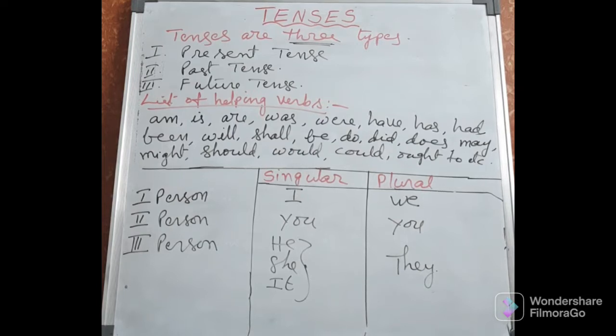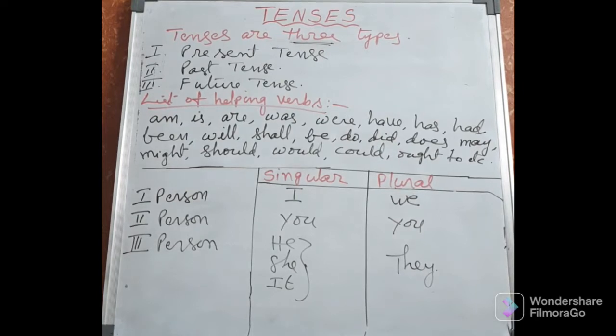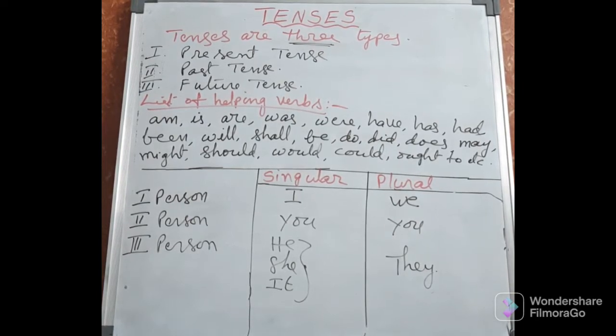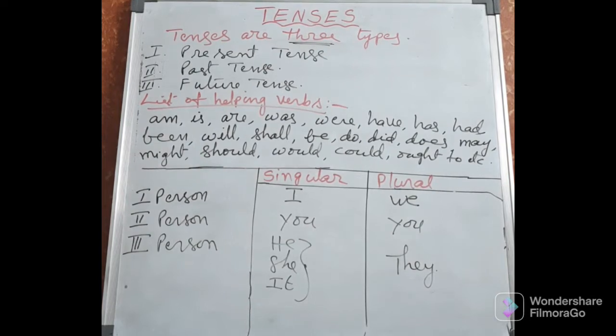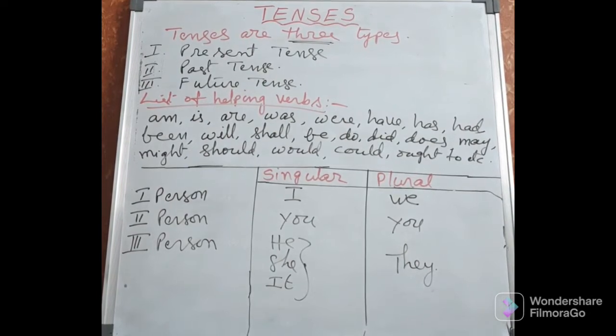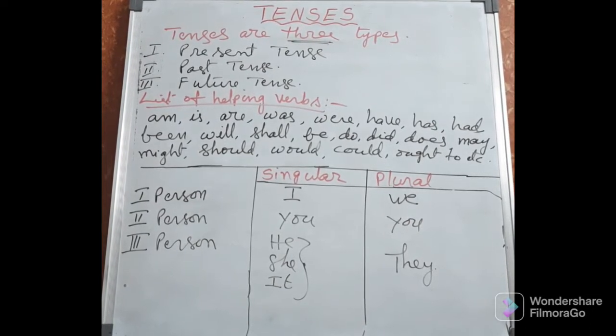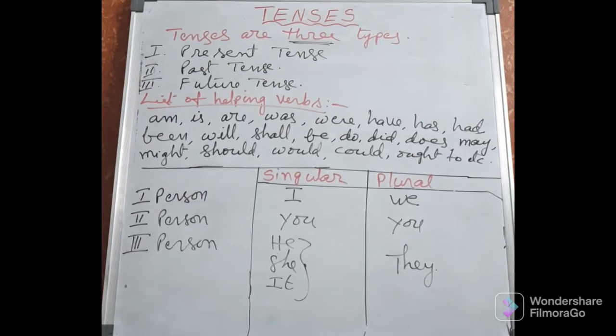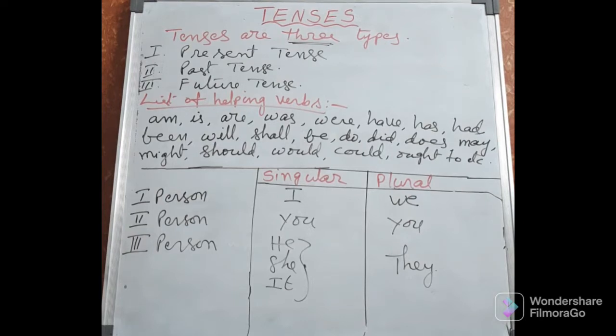Was and were, these are for the past tense. Was is past singular, were is for past plural subjects. Have, has, these are for the present perfect tense. Had is for past perfect tense sentences. Been, perfect continuous tense. Will or shall for future tense. Be is indicating some be forms, and also in the future continuous tense we use this. Do, did, does, also indicating present and past, and does also present tense.